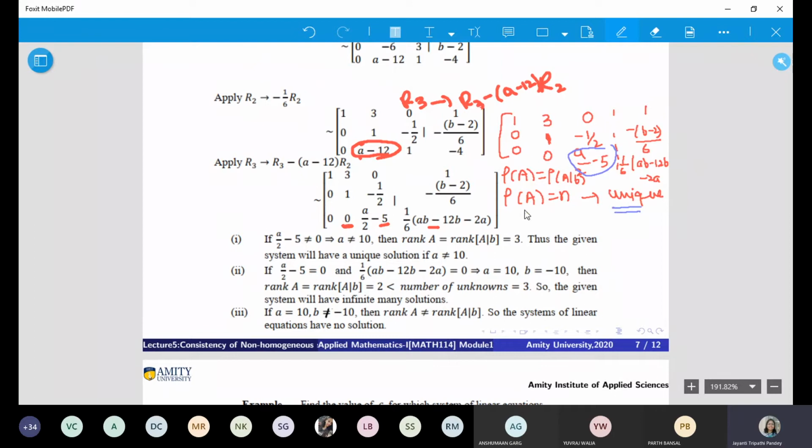So what will you do? A by 2 minus 5 should not be 0. That means A should not be 10. If A is not 10, then rank of A is 3. Hence, unique solution. Is this okay or not?